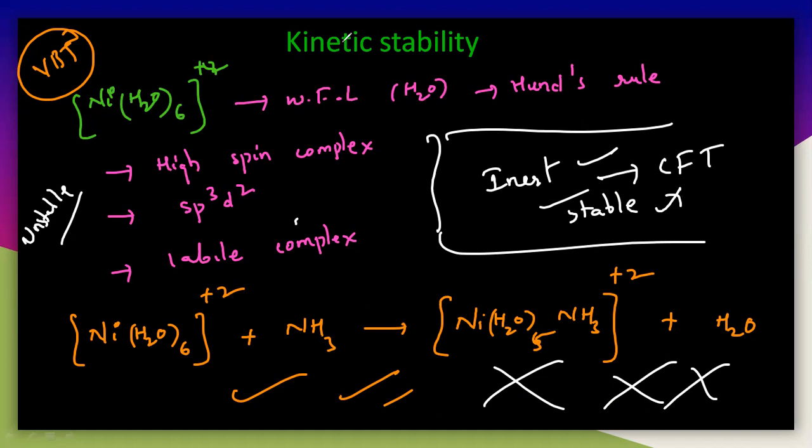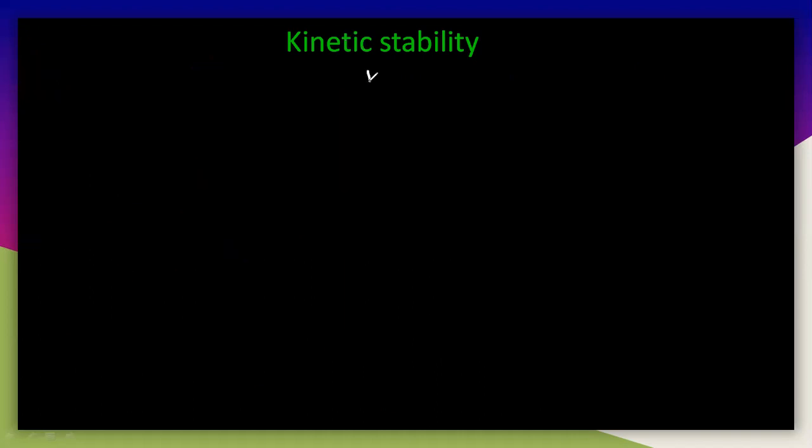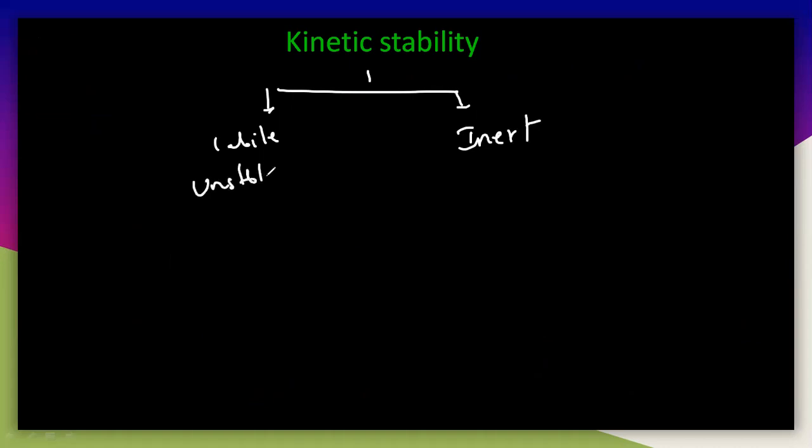Once again I am telling you about kinetic stability. Kinetic stability is simply of two types, labile or inert. Labile is nothing but unstable; inert is nothing but stable here.